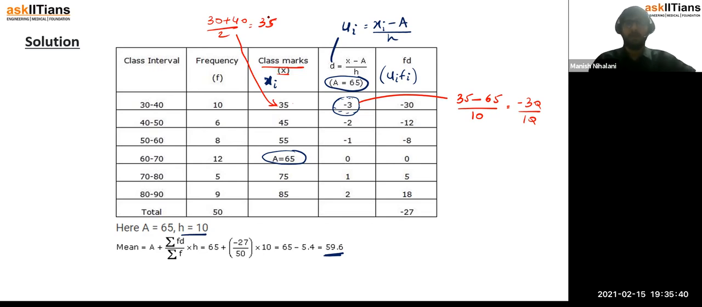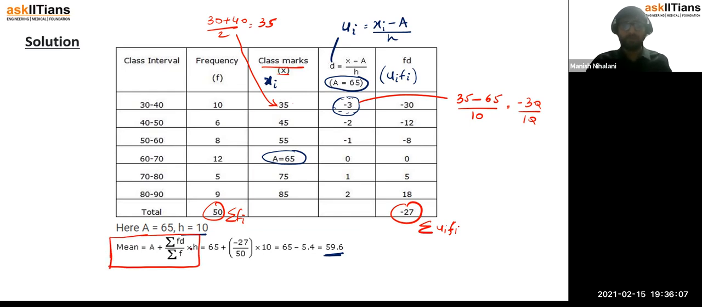Next, we said after multiplying ui and fi we get the column. So this 27 is summation of ui into fi, and this is just summation fi. So again we would just use the formula for step deviation now. So we said step deviation में हम multiply भी करेंगे because we have divided. So we need to first multiply by our step size, h, and we need to add the assumed mean in the end. This is the difference, right?